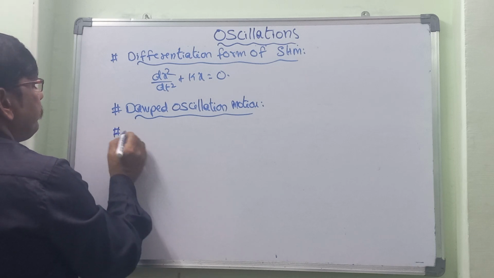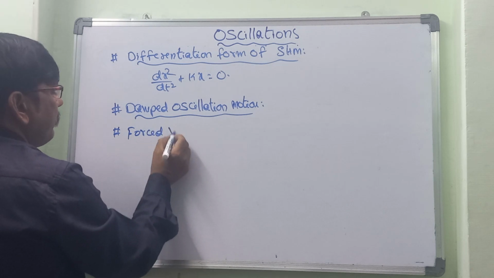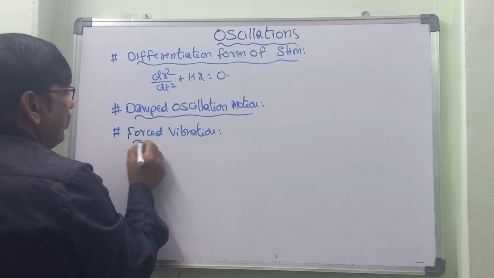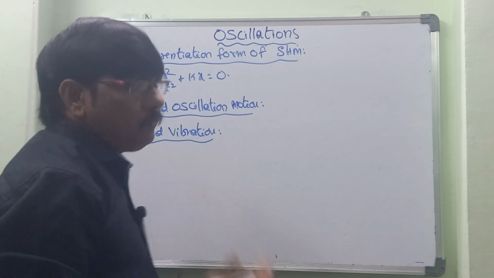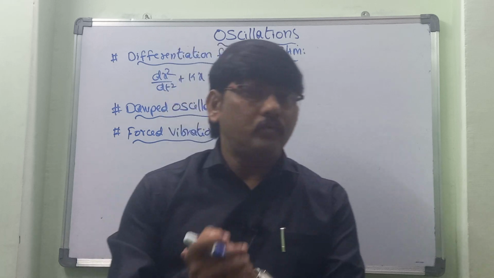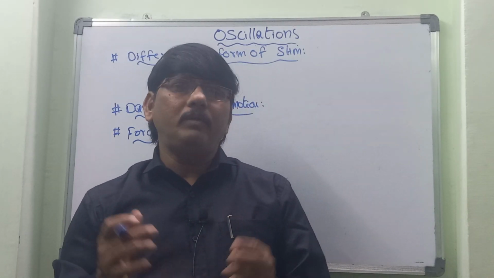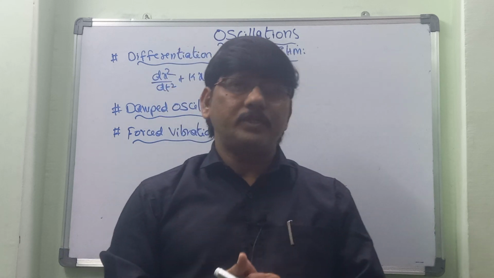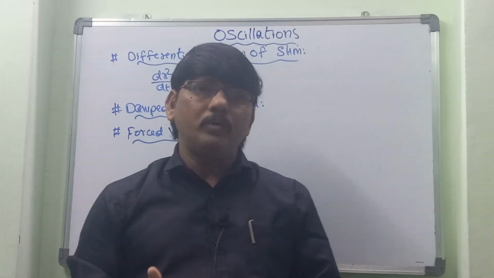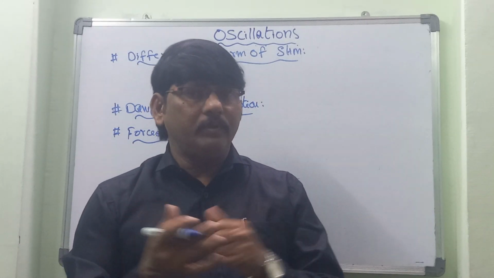The next one is forced vibrations. Under an external force, if any body is making vibrations, such vibrations are called forced vibrations. The next one is free vibration. If any system in the equilibrium state is making vibrations on its own, such vibrations are called free vibrations.